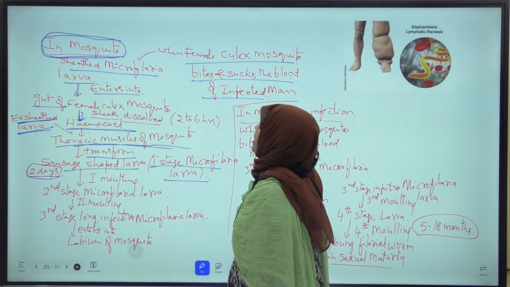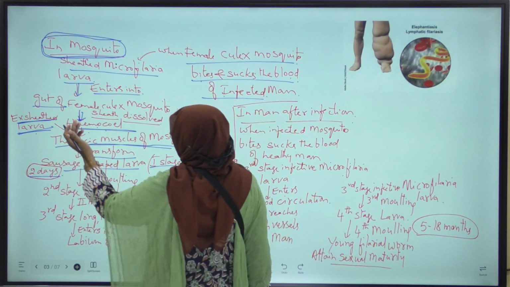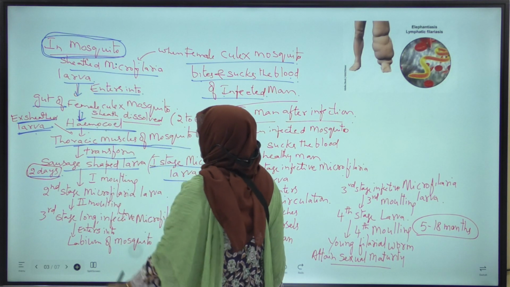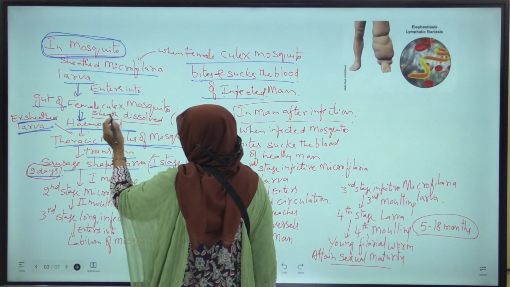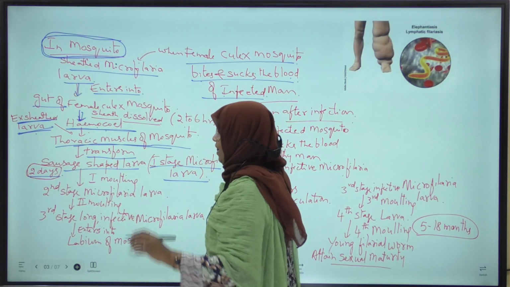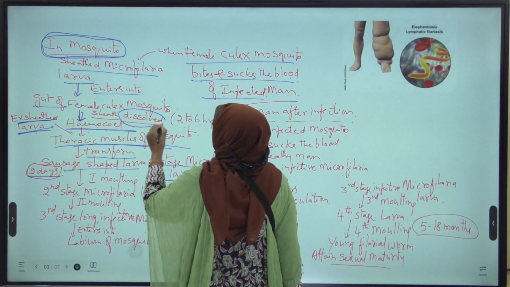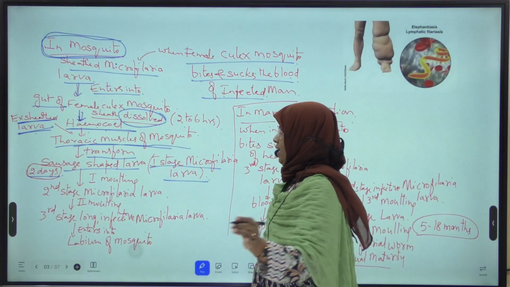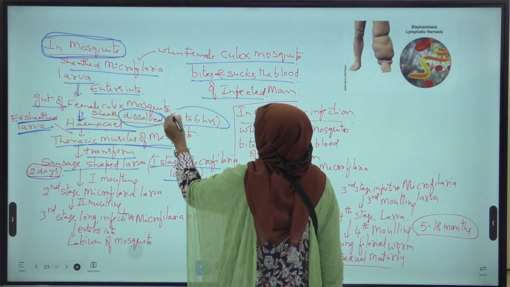Okay, here once again I am repeating. When this sheathed microfilaria larva enters into the gut of the female Culex mosquito, what happens? The sheath around this microfilaria larva is dissolved by the action of digestive enzymes present in the gut within 2 to 6 hours.